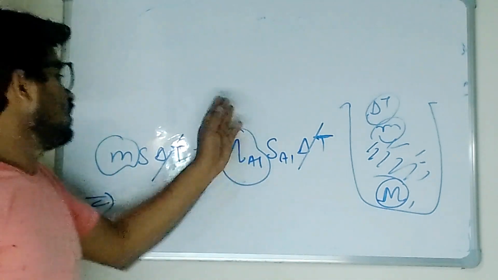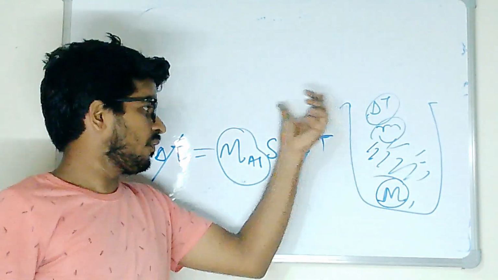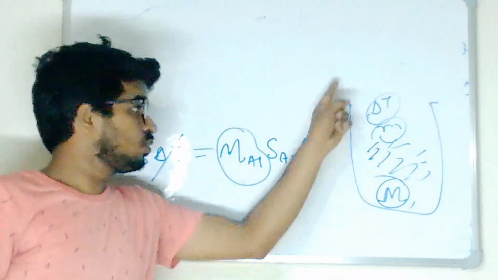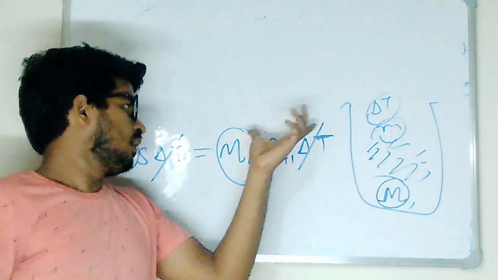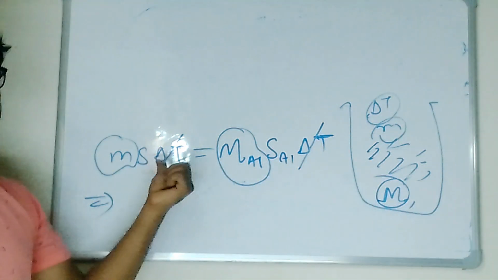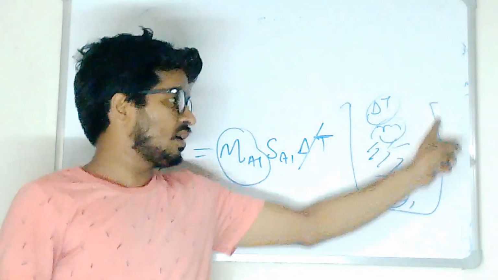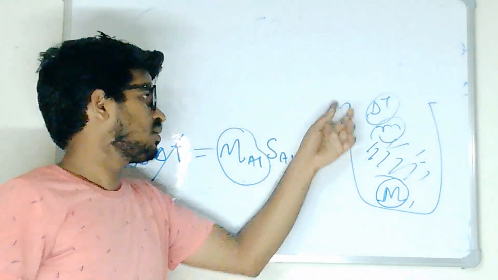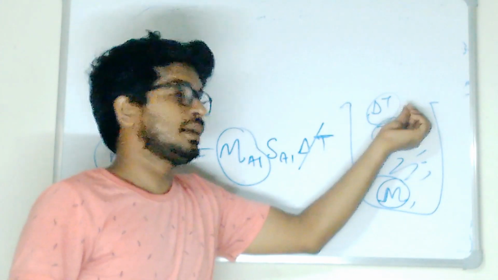Whatever amount of heat is given to this aluminum container to heat it up, I want to replace that amount of heat by water. Suppose I am heating 10 kg of water, and the mass of water equivalent to this container comes out to be 2 kg. So what I will do is add 10 plus 2, 12 kg.